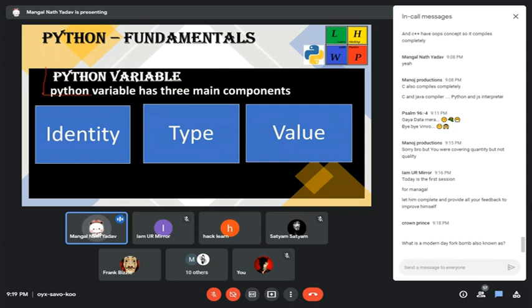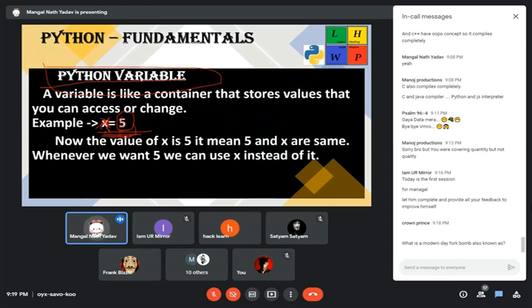Well, a Python variable has three main components: identity, type, and value. As you see there, 5 is stored, and that is the value.